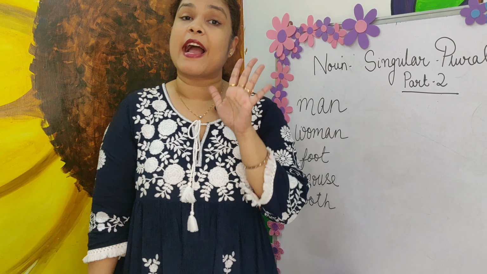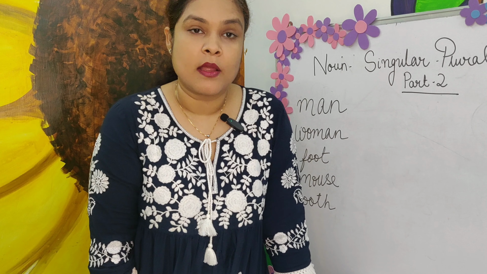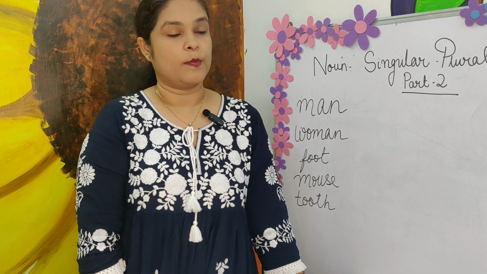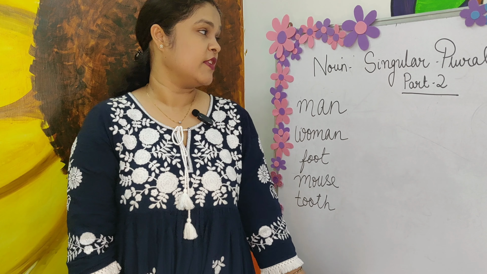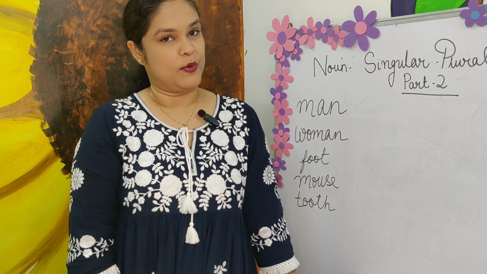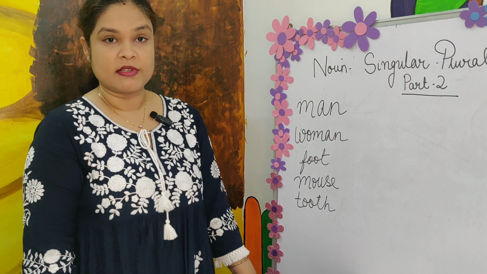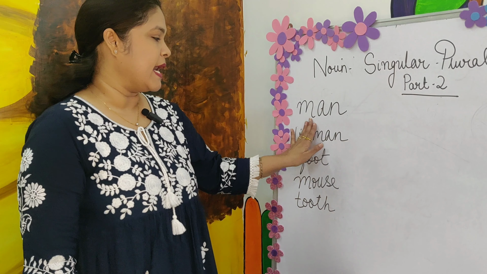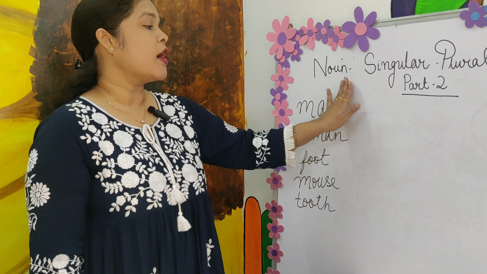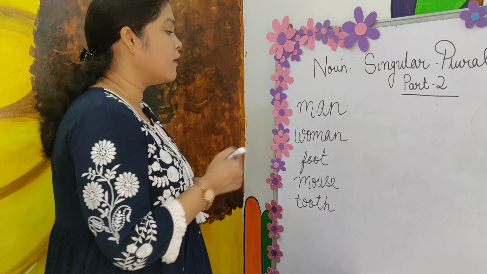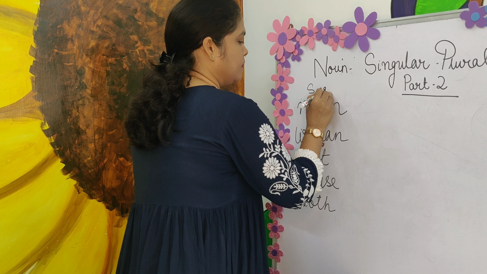Yesterday we had read about 5 rules. I am sure you've gone through it and have been able to understand all the aspects of it. Today we will be learning a few more rules with respect to singular and plural. Coming to the words that you can see on the board, ma'am has already written a few words for you, which is man, woman, foot, mouse and tooth. They are all used in singular form, right?